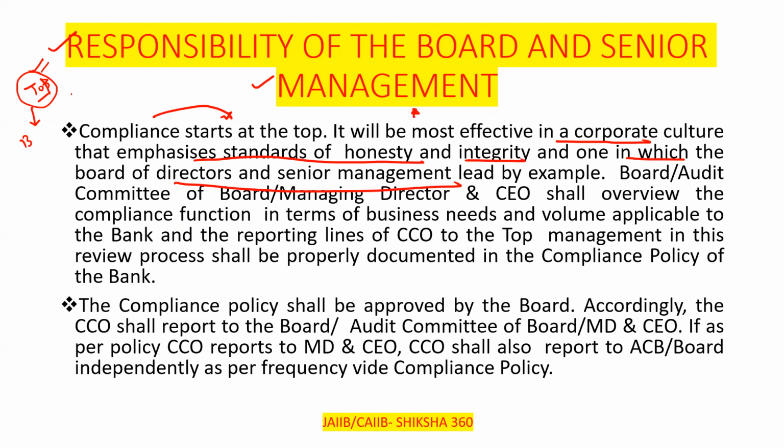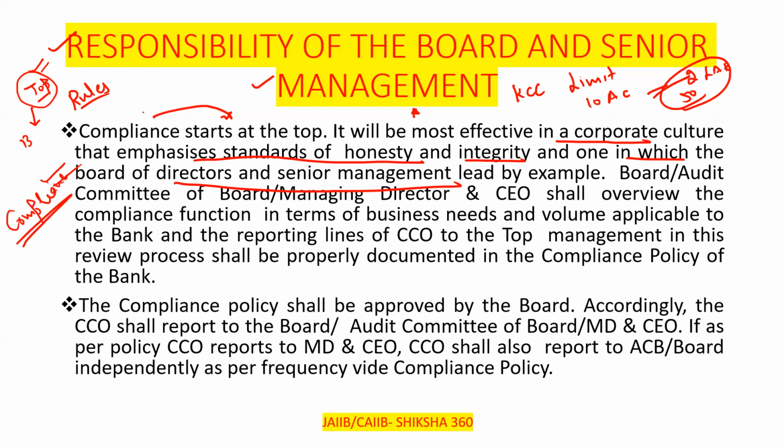Clear? So you will see what the rules and regulations are. For example, if you are going to sanction the KCC limit, for 10 acres of land, for 1 acre you will give 2 lakh or 1 lakh or 50,000, as per the bank guidelines. You have to follow all these guidelines. This comes under compliance. Whether the reports given by the farmer are correct or not, whether the land belongs to the farmer, and whether they are growing crops on that land, all these things we have to take care of.